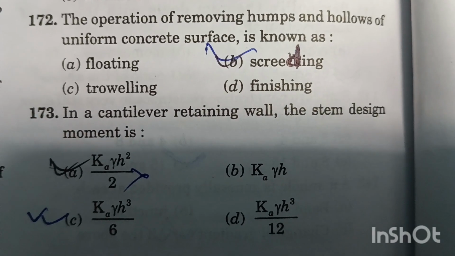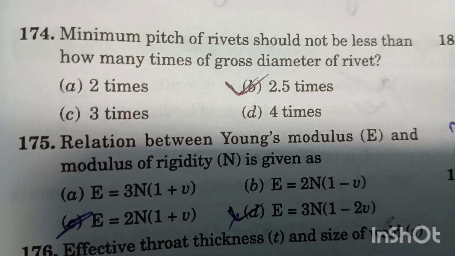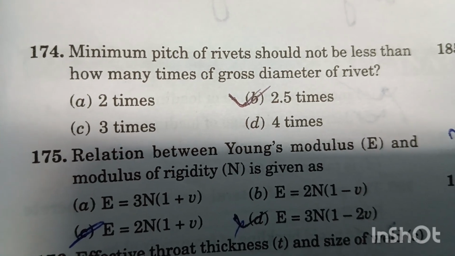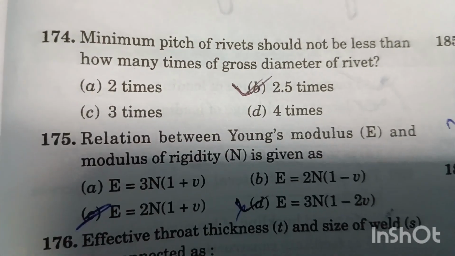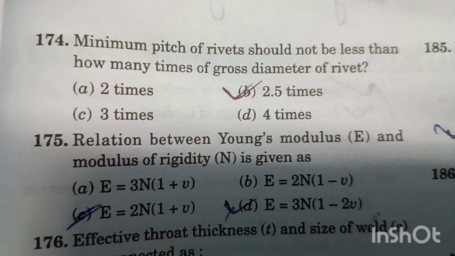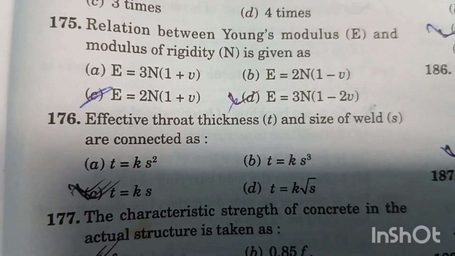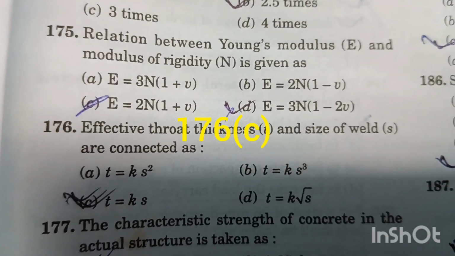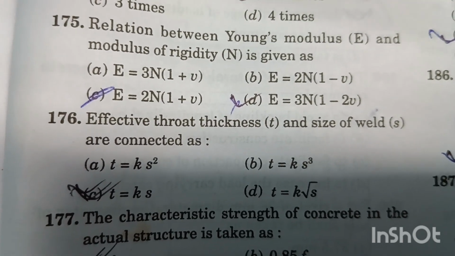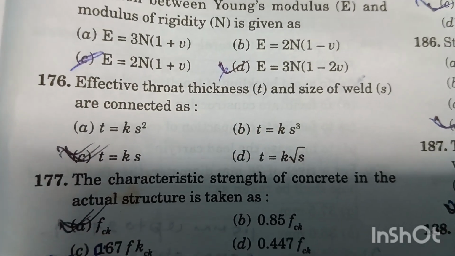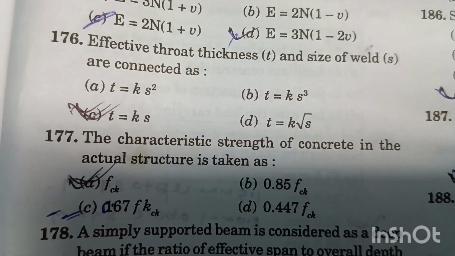Question number 173. In a cantilever retaining wall, the stem design moment is. Question number 174. Minimum pitch of rivet should not be less than how many times the gross diameter of rivet? Right answer. Question number 175. Relation between Young's modulus E and modulus of rigidity N is given as. Question number 176. Effective throat thickness T and size of weld S are connected as T equal to K into S. Option C is the right answer. Question number 177. The characteristic strength of concrete in the actual structure is taken as 0.67 fck. Option C is the right answer.